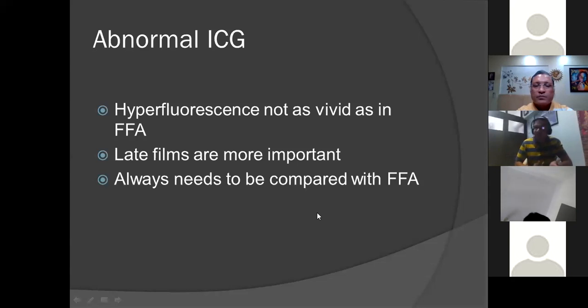Preferably finish off your FFA first. Once the FFA is done, you can do the ICG, because ICG is definitely a longer procedure and it will take much more of your time. If you do a longer procedure for the patient, by the time you have waited 20 minutes, the patient is very exhausted. So I make it a point of finishing my FFA, then waiting some 15-20 minutes or half an hour, and then doing my ICG after that.